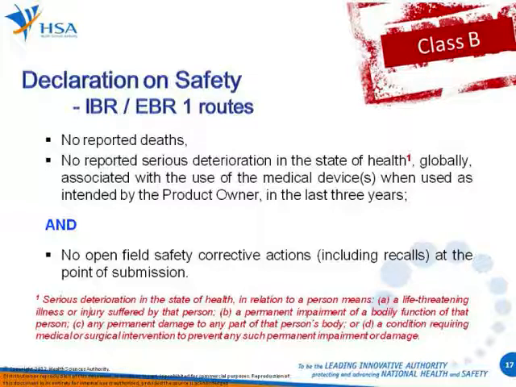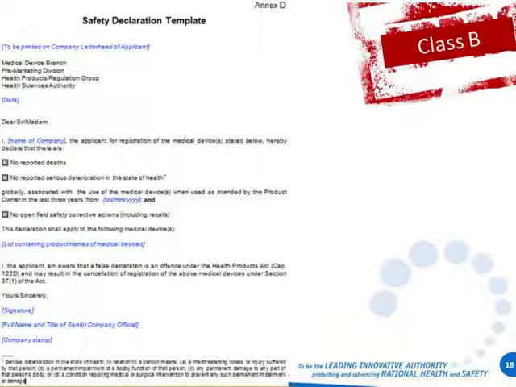Similarly, a screenshot of the safety declaration template is shown for your reference, but for a clearer copy, refer to Annex D of your handout. Again, this safety declaration is to be completed and signed by the local applicant. You will be required to ensure that the product owner has provided sufficient information on the safety issues for the device that you wish to register.